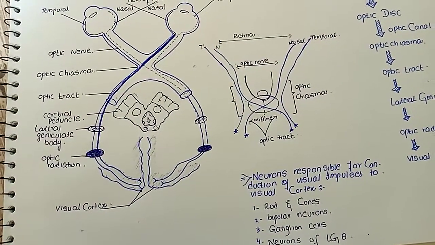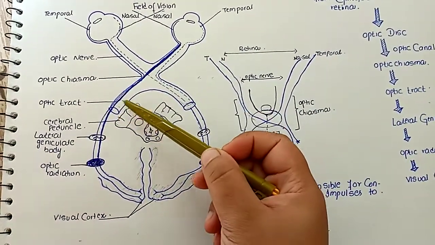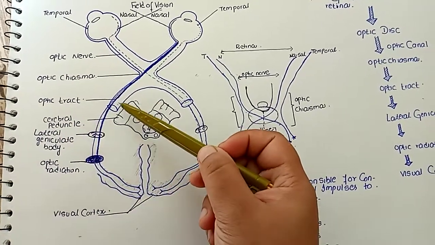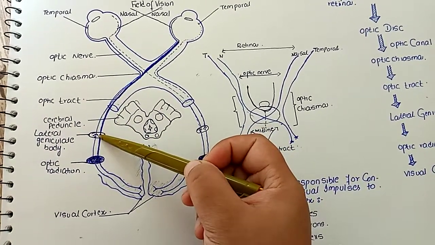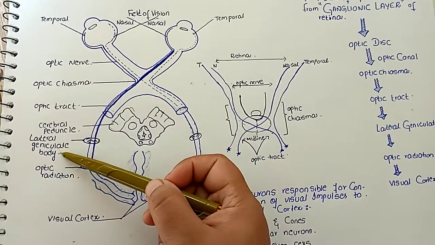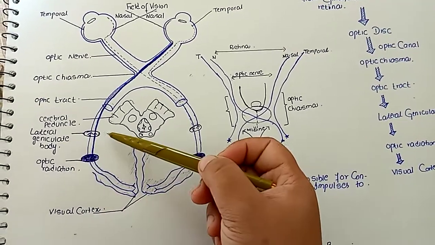The optic tract emerges from the optic chiasma and passes posterolaterally around the cerebral peduncle, and the fibers of the optic tract terminate by synapsing at the lateral geniculate body, which is located at the pulvinar of the thalamus, the posterior-most part of the thalamus.